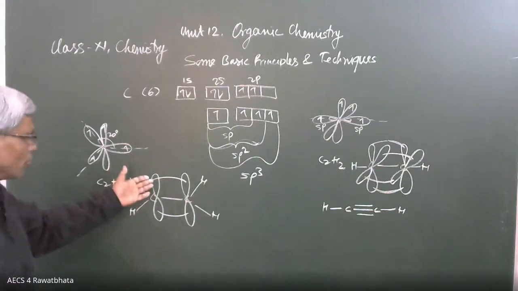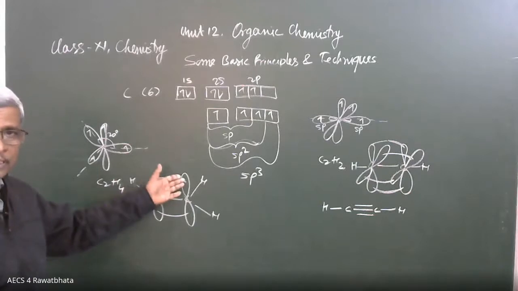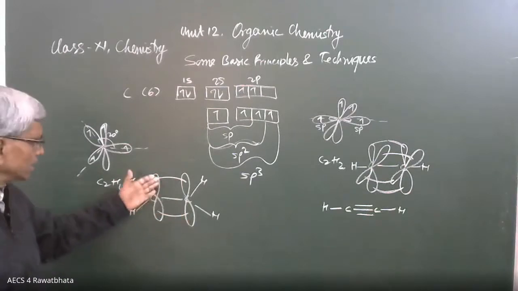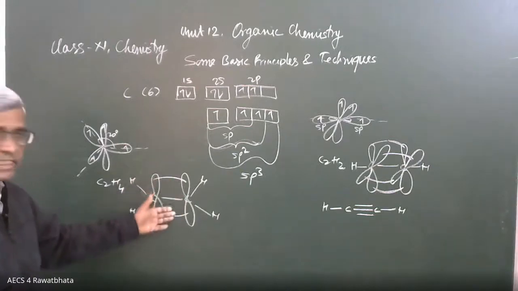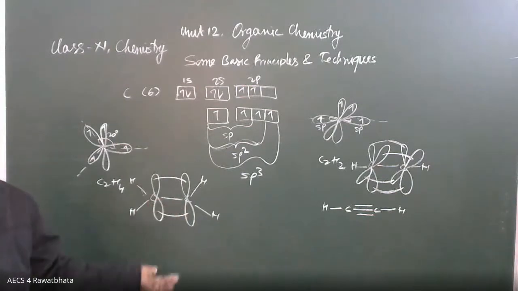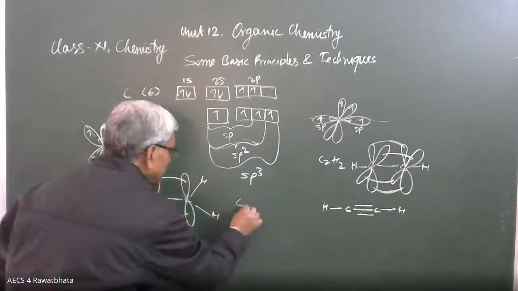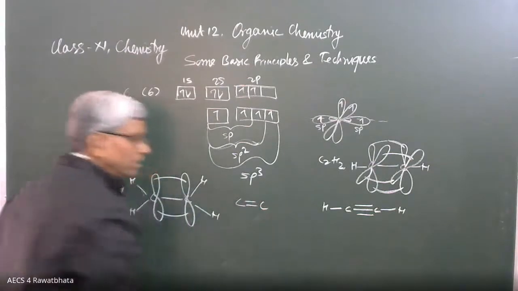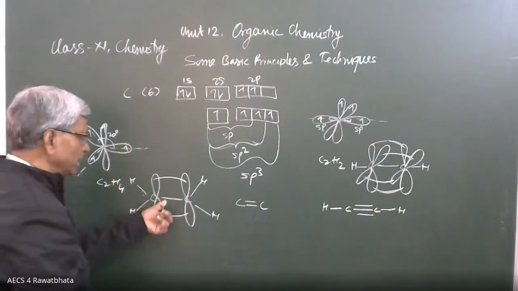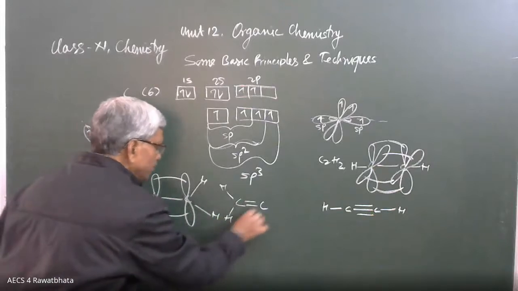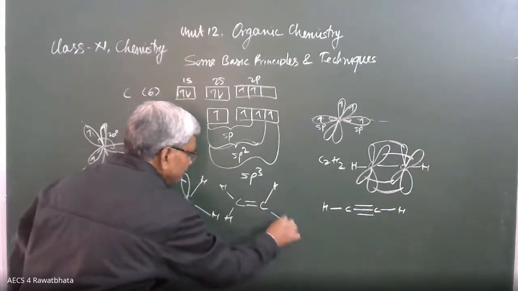Here the pi electron probability is in this lobe, and it is also in this lobe. So the sidewise overlapping we have to show in this way, and it is counted as a single covalent bond. So this compound is like this: carbon-carbon double bond, one is sigma, another is pi, and for carbon-hydrogen, here is a sigma bond. Here it is like this.